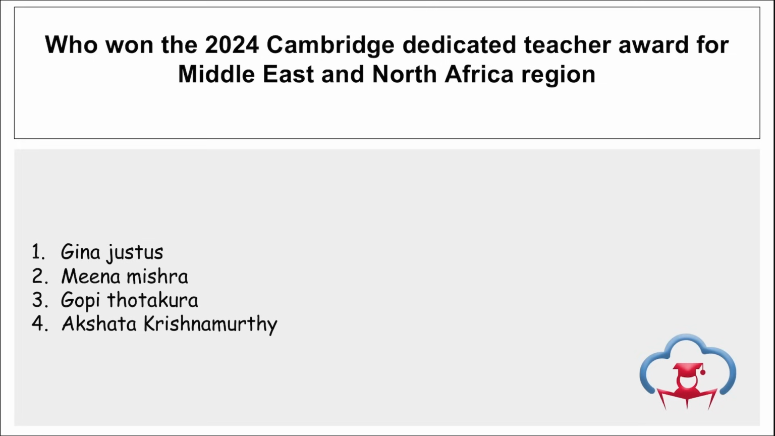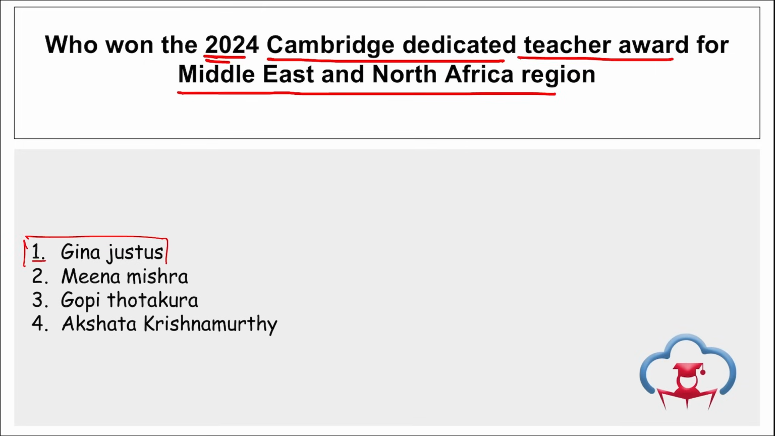Next is, who won the 2024 Cambridge Dedicated Teachers Award for the Middle East and North Africa region? So who will that teacher be? Tell me. So Indian origin teacher Gina Justus, correct? She is in UAE, United Arab Emirates, and she has been named the regional winner of the 2024 Cambridge Dedicated Teachers Award from the Middle East and North Africa region. Correct? Take a note of this.